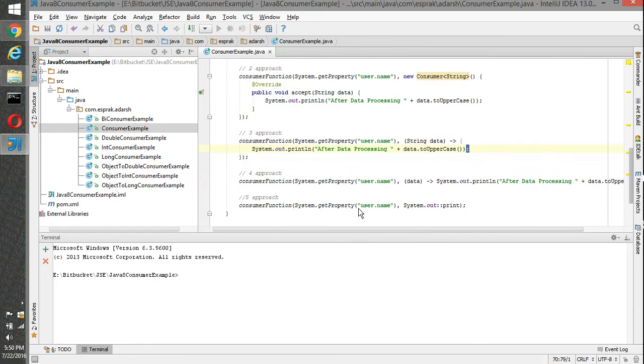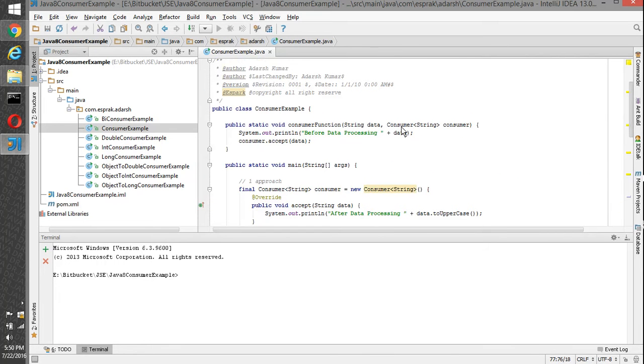In case we just want to print the value, because here we are just calling toUpperCase, we can pass the System.out.println method as a method reference to the consumer interface here.